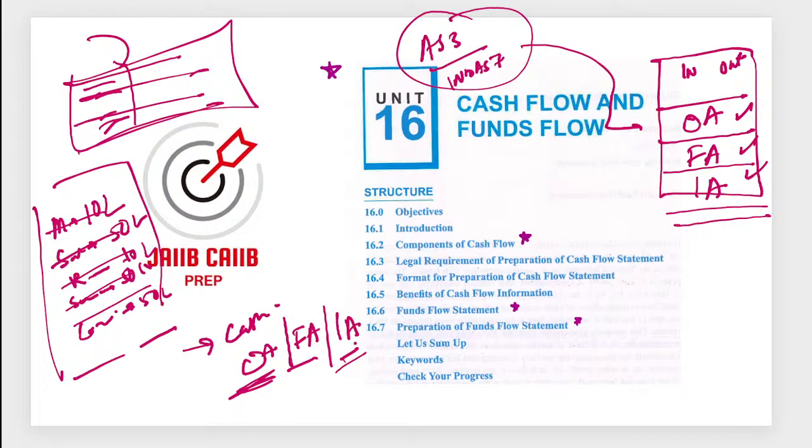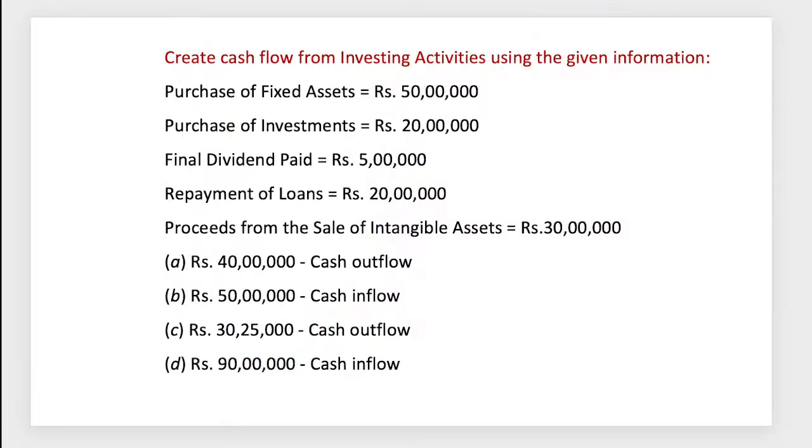If you know the segregation of these, whether the question is in this form or this form, it is easily doable. Understood guys? Got it? This gets you 2 marks, very easily.